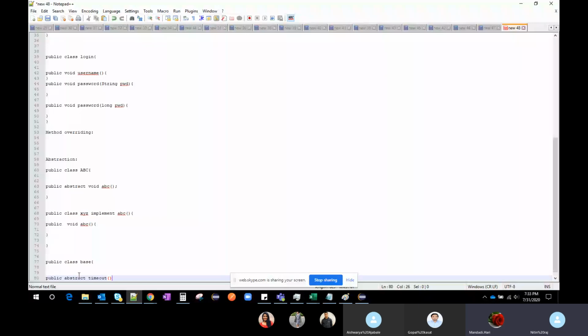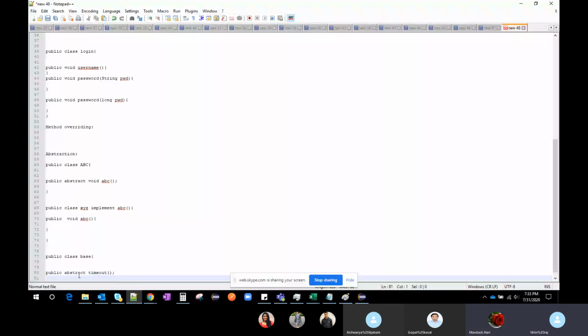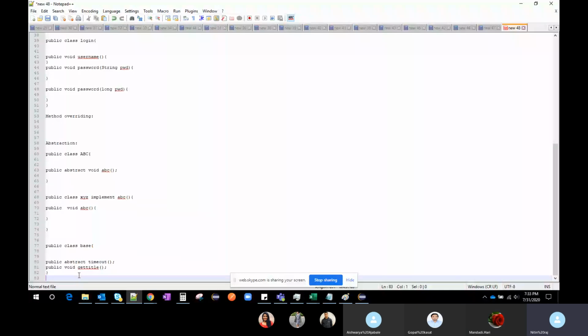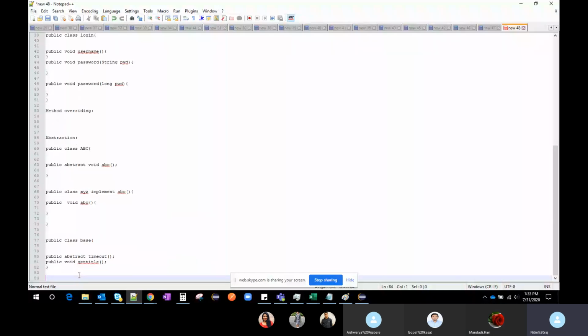Here I am writing only the methods, not the functionality. Public void get title. If you know, the timeout will vary from test case to test case, so we are going to change the functionality based on the requirement. That is one way.